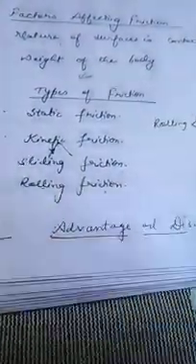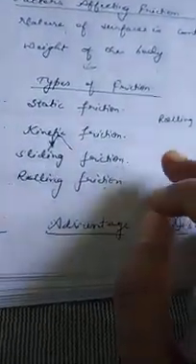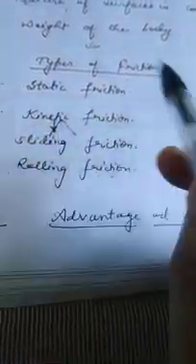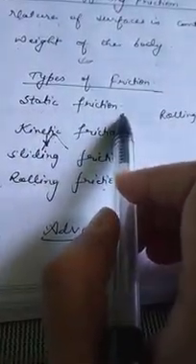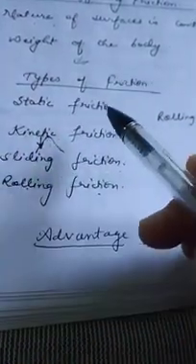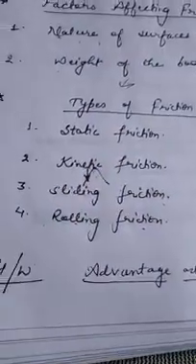Static means stationary or at rest, not moving. So the friction that exists when the bodies in contact are at rest with respect to each other is called static friction. Take an example.